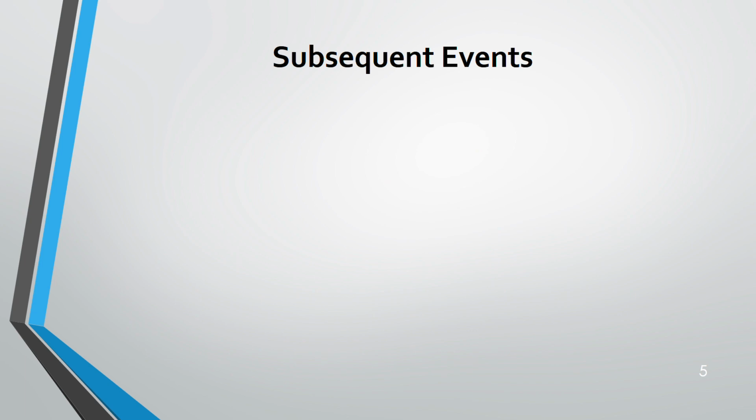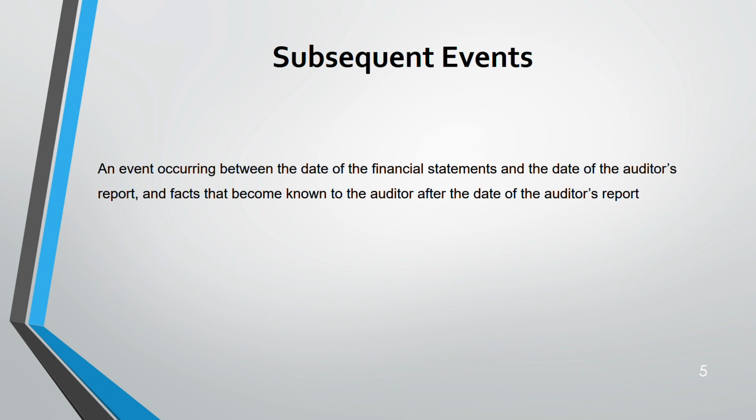Now subsequent event. Subsequent event is any event that occurs between the date of financial statement and the date of the auditor's report. There is some time from the date of financial statement and when the auditor's report is going to be issued. During that time, any event taking place is known as subsequent event. Also any fact that becomes known to the auditor after the auditor's report also comes under subsequent event.